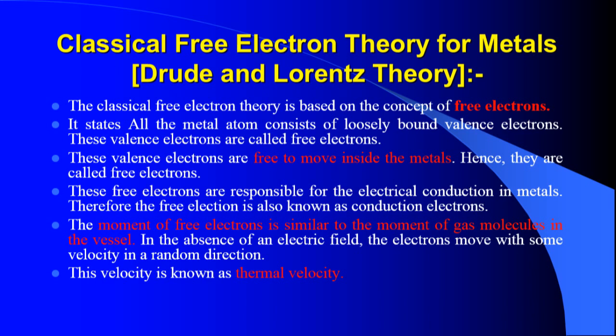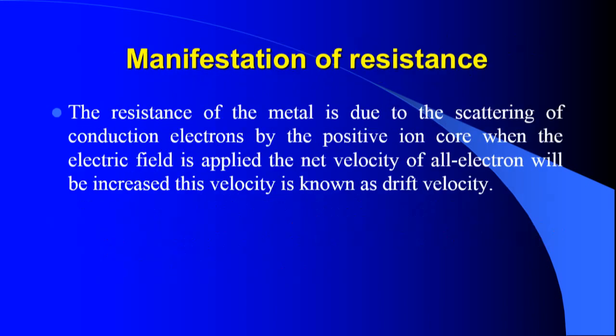Only thermal agitation of the positive ions leads the electron to move from one point to another. This thermal velocity is known as random velocity, and the direction of the electron is random.